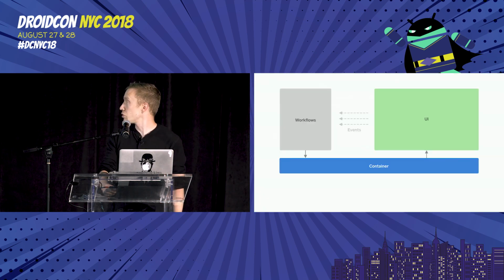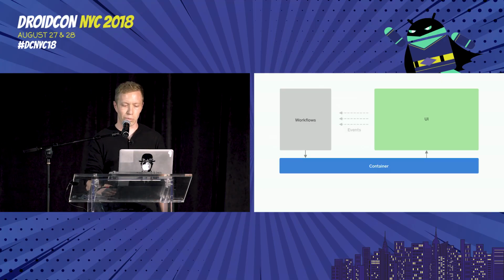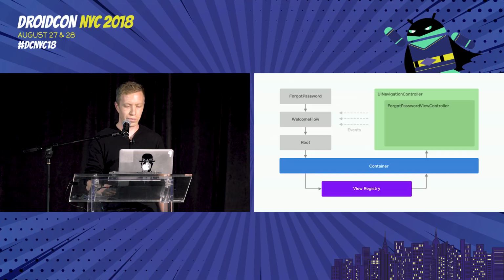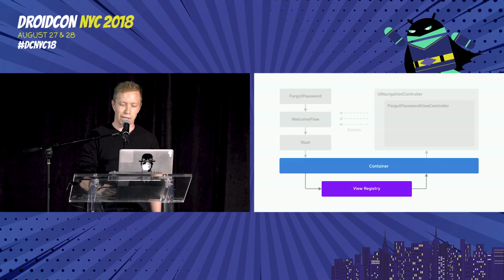So this is the general shape of the workflow architecture. Our workflows generate models. Those models are turned into UI by the container down there at the bottom, and then the UI sends those events back to the workflow. And if we add some details, we can see there are multiple nested workflows, like Ray was just showing, and that our UI is composed of multiple nested view controllers. So I'll be focusing on the container and how it handles mapping from those models into the views that we actually put on screen.